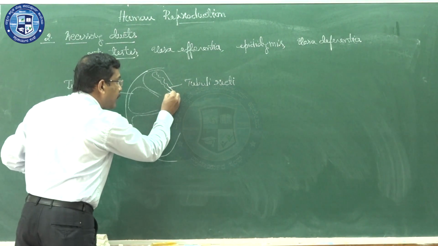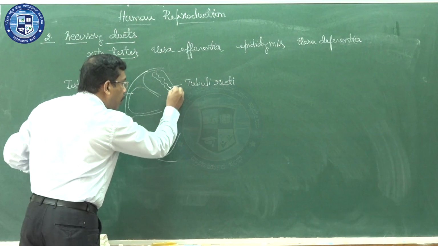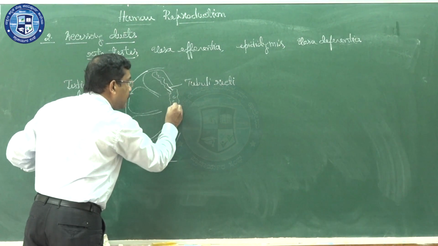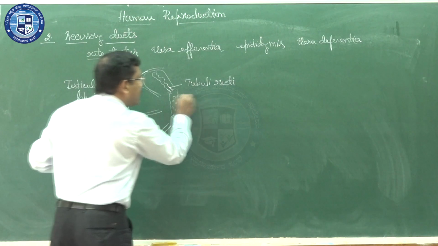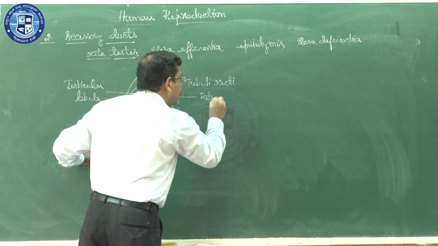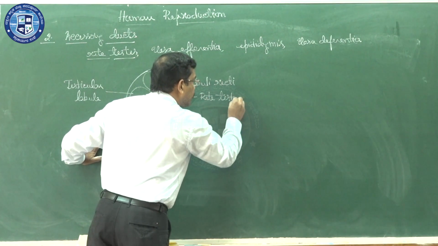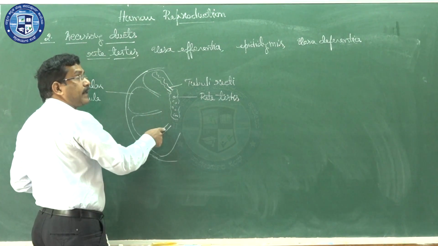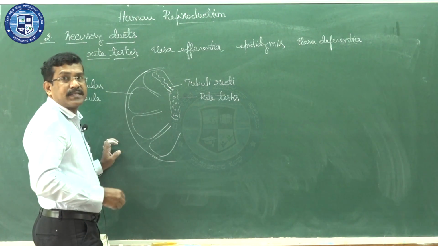So here there will be many seminiferous tubules. All these structures are going to join and form a structure. This structure we are going to call the rete testis. Now what is the rete testis? The structure formed by the joining of the tubuli recti, that is nothing but the rete testis.